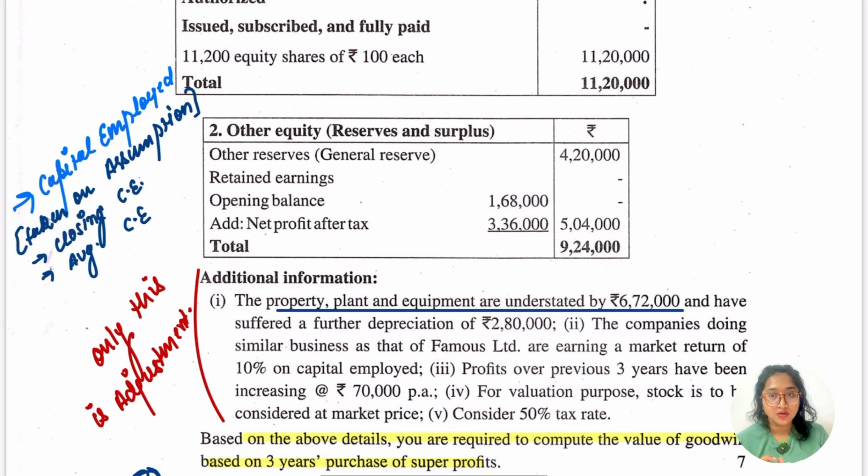You have to make a note. In the working note you have to write down whether you are going to consider the closing capital employed or the average capital employed. That's it, ठीक है. Whatever you compute, they would consider your answer, or step marking would be given, ठीक है. So if you have opted for this answer, then definitely, even if you still don't know the answer, step marking is always there, don't worry guys.